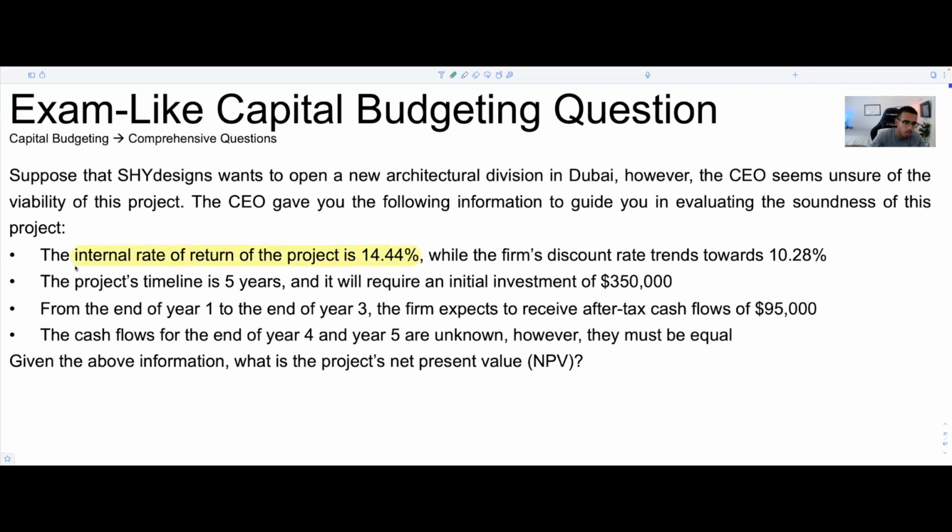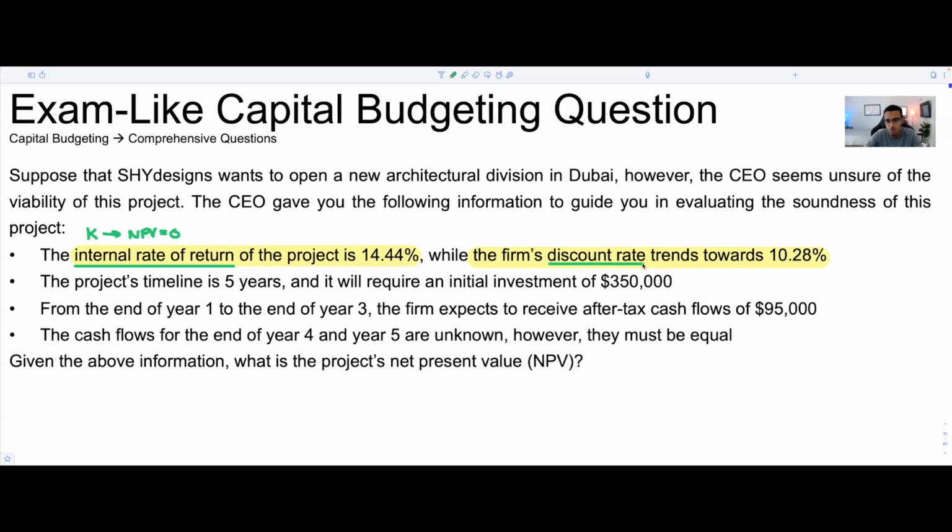Now, I want it to be extremely clear. The internal rate of return is the K that's going to provide you an NPV equal to 0. Okay? That's extremely important. And they're also letting you know that the firm's discount rate trends towards 10.28%. So the firm's discount rate, well, that's the K, right? That's a discount rate, literally, of the firm.